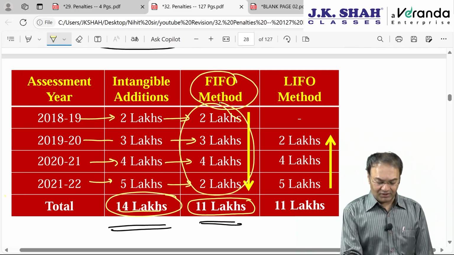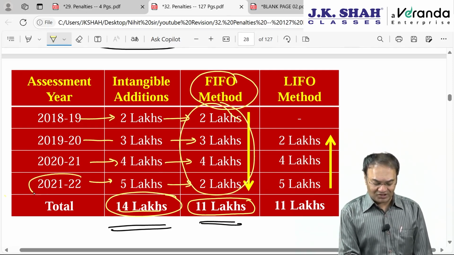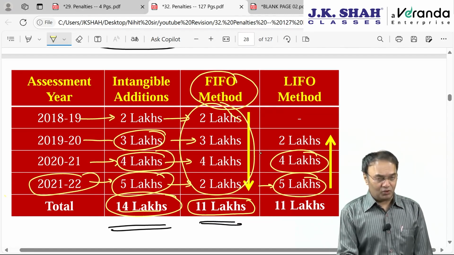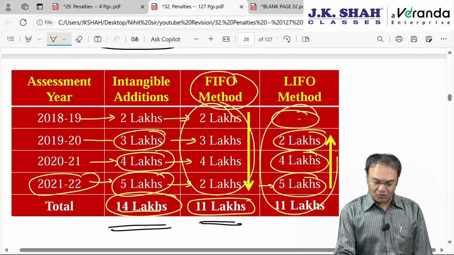Total is 11 lakh. However, if we apply the LIFO method, last in first out, we will start with the last year, AY 21-22, entire 5 lakh coming from AY 21-22, entire 4 lakh coming from AY 20-21, entire 3 lakh, no, only 2 lakh coming from AY 21-22 and nothing coming from AY 18-19. That is our total 11 lakh.